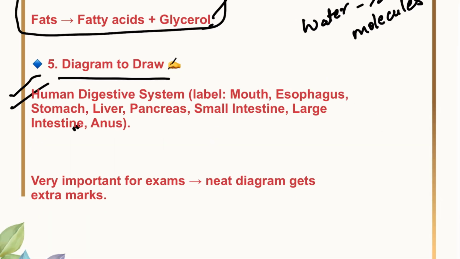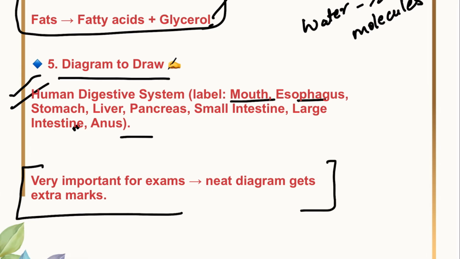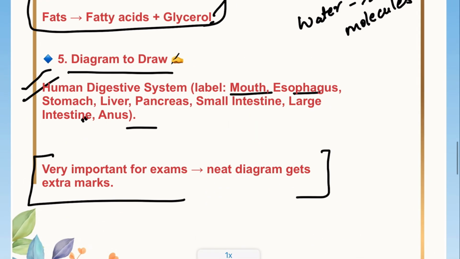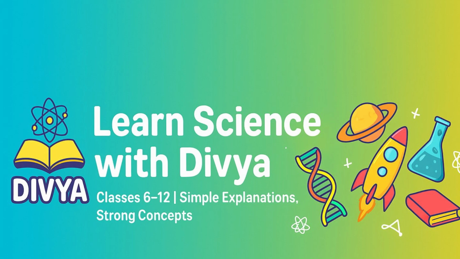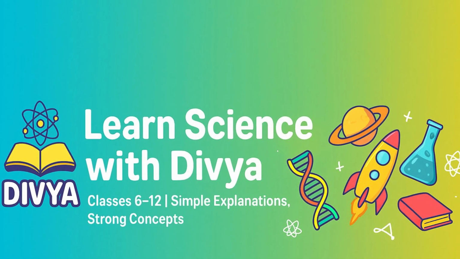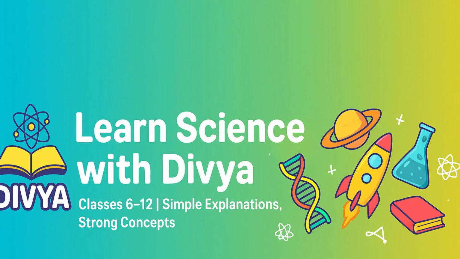And labeling can also come, like a label: mouth, esophagus, stomach, liver, pancreas, small intestine, large intestine, anus. And what is very important for exams, to make neat and clean diagrams to get extra marks. So this is all for today. You must have understood the basic process of digestion.